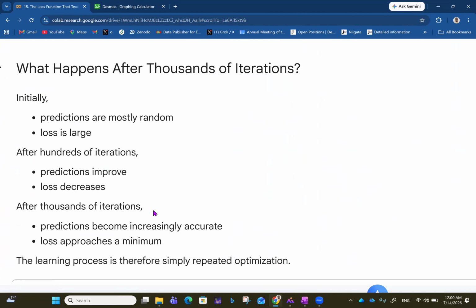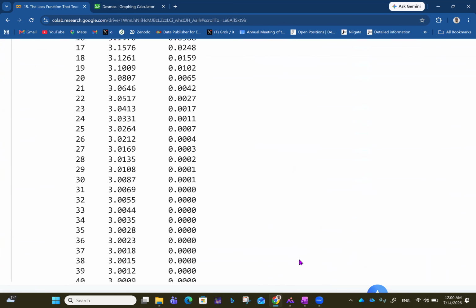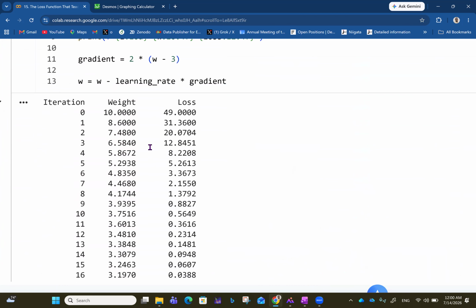After thousands of iterations, predictions become increasingly accurate, loss approaches the minimum, and the learning process is therefore simply repeated optimization. So you see, just like what I showed up here, from the beginning we started from 10 and it just kept going. So the weight, we know the minimum weight would have to be 3.